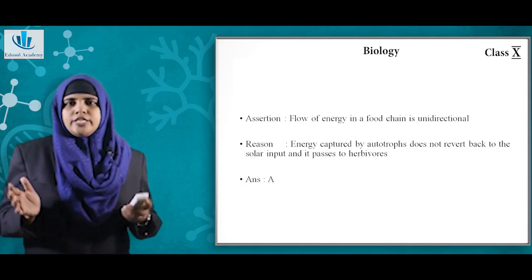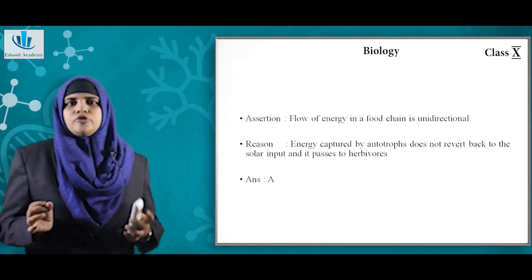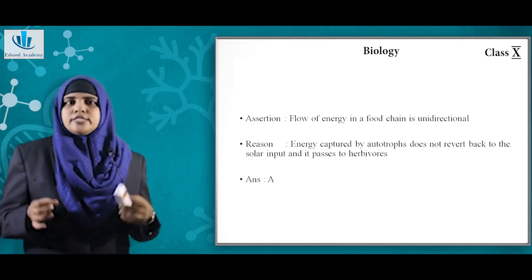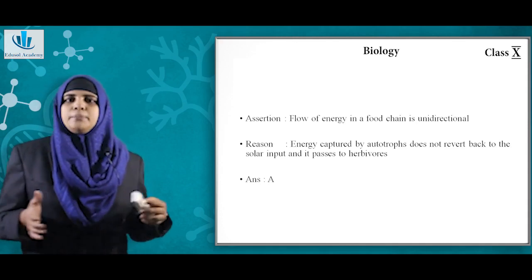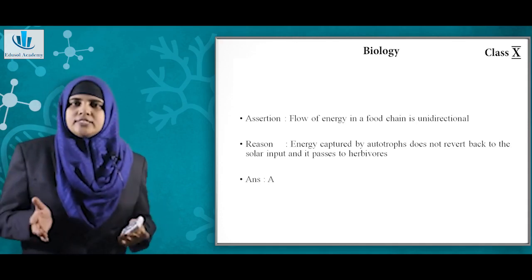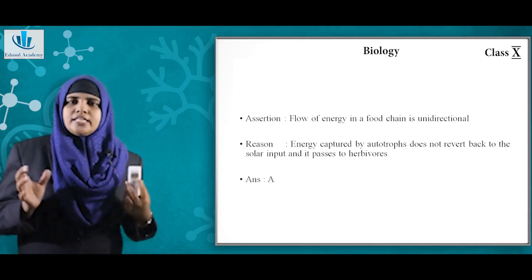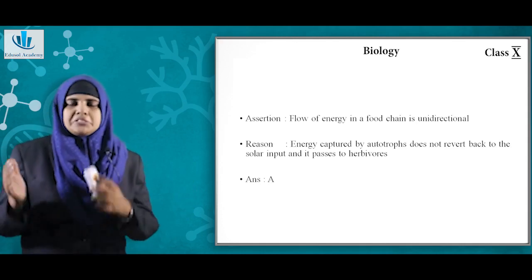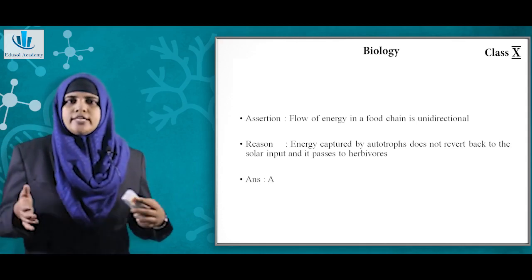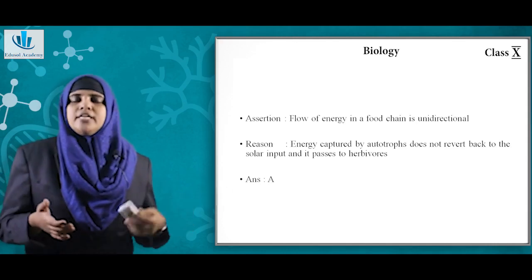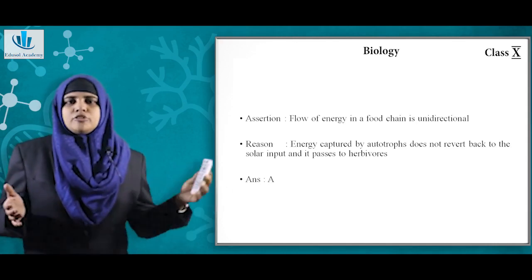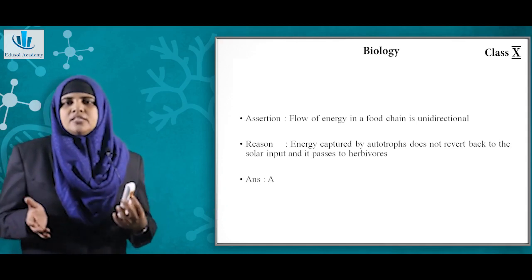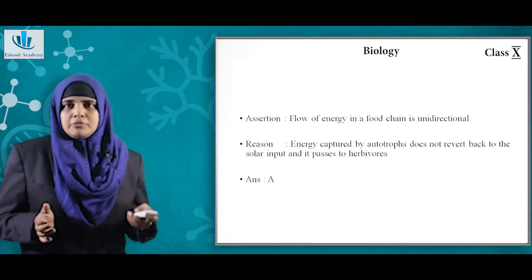Now the next question, assertion: flow of energy in a food chain is unidirectional. The reason: energy captured by the autotrophs does not revert back to the solar input and it passes to herbivores. Yes, both the statements are correct and reason is the correct explanation because we have studied that energy flows only in one direction, that is from the sun to the plant, from the plant to the first order consumers, and then from the first order consumers to the second order consumers. So energy cannot be reversely transferred. Hence both the statements are correct and reason is the correct explanation for assertion, and the option will be option A.